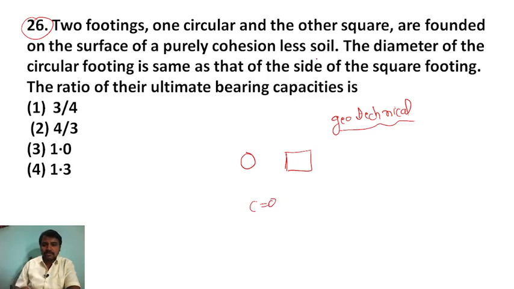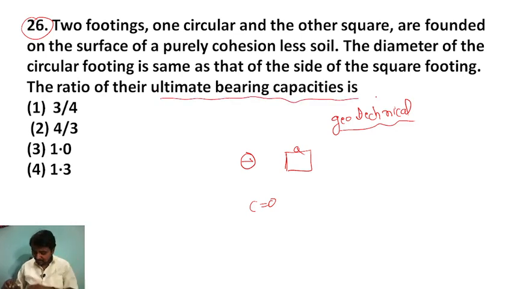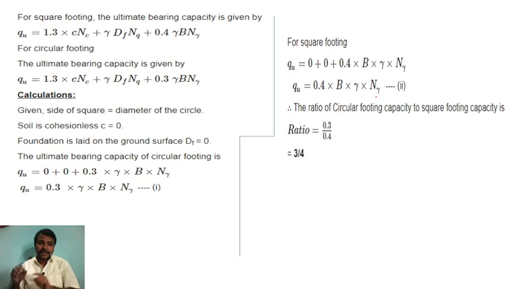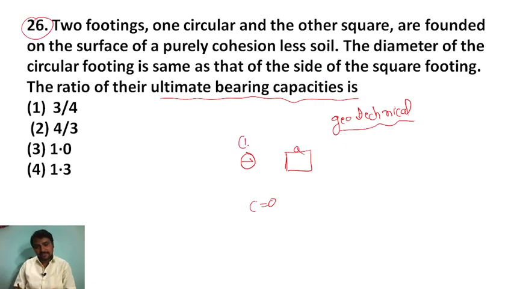Cohesionless soil means C is 0. The diameter of the circular footing is the same as the side of the square footing. They are asking for the ratio of their ultimate bearing capacity. Let me tell you, first of all understand: there are two different footings, one square and one circular.